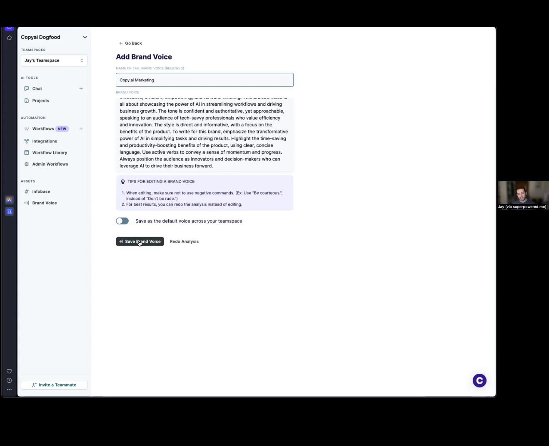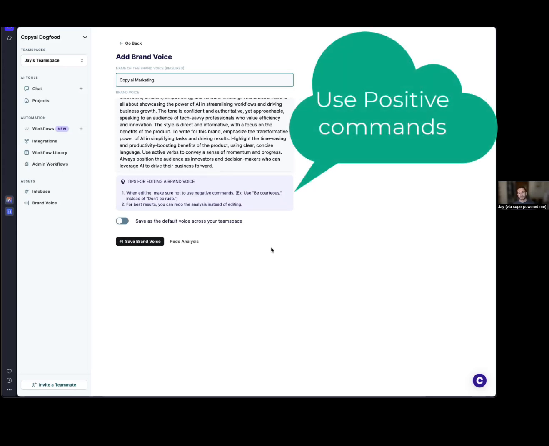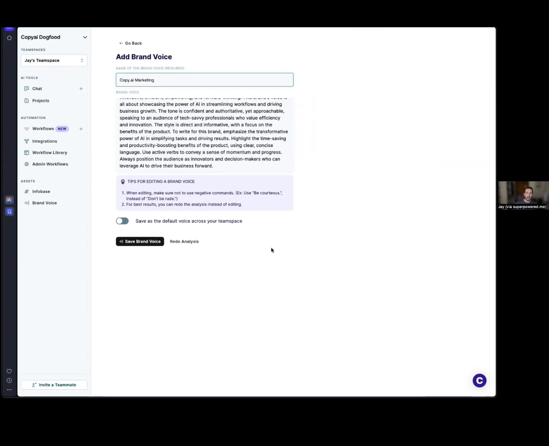And some tips for editing brand voice are right here. Make sure not to use negative commands. So we don't want to tell the AI what not to do. We want to use explicitly positive commands. So be courteous instead of don't be rude. And for best results, you can iterate on this analysis, right? So you can capture things, you can add more or less content. Feel free to iterate on these to make sure that you've got the exact brand voice that you want.